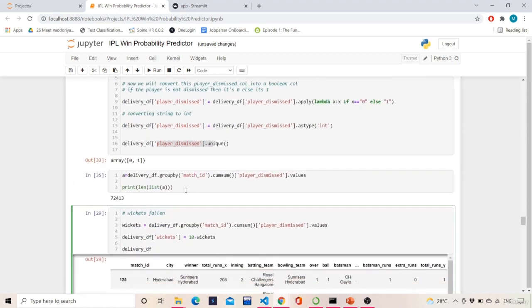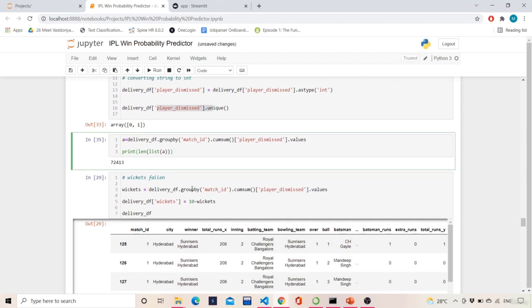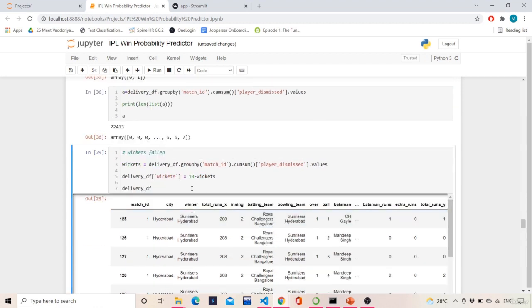Now if I print it, it shows some kind of numpy array. This means in ball number 0 there was no dismissal, ball number 1 there was no dismissal, ball number 2 there was no dismissal, and so on. In some ball with some match id, there were 6 dismissals till now, or 7 dismissals till now, like that. So this wickets is a data frame.